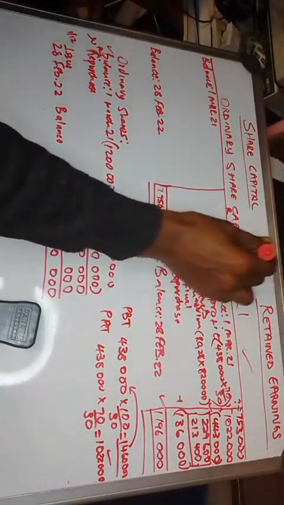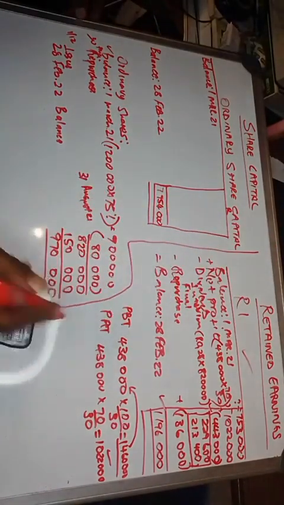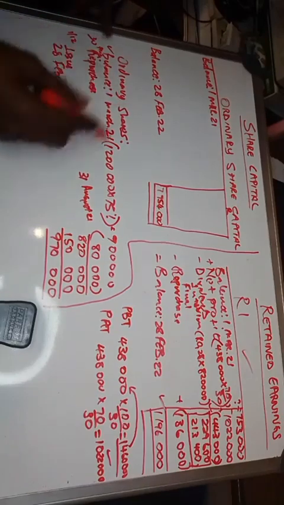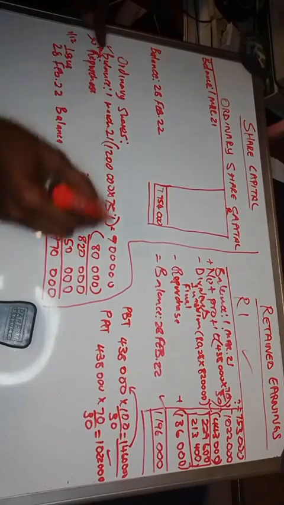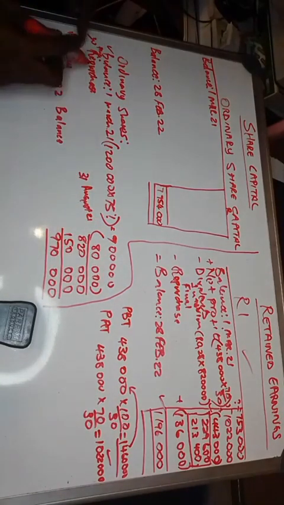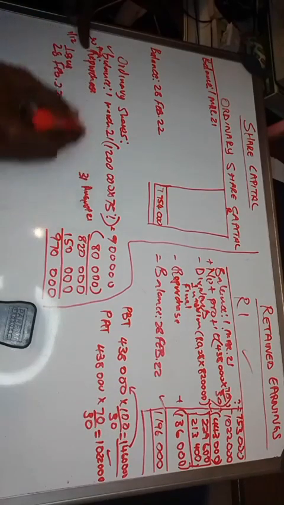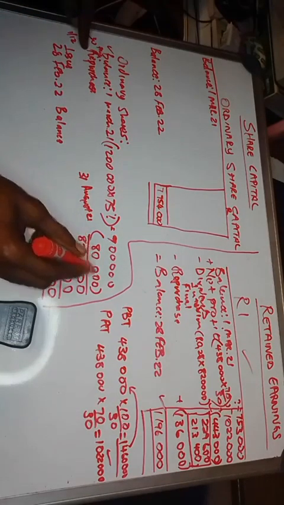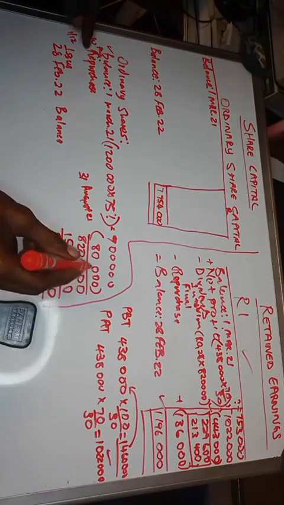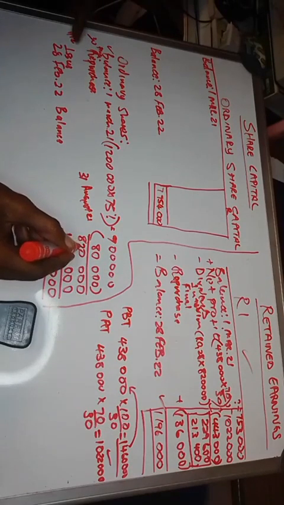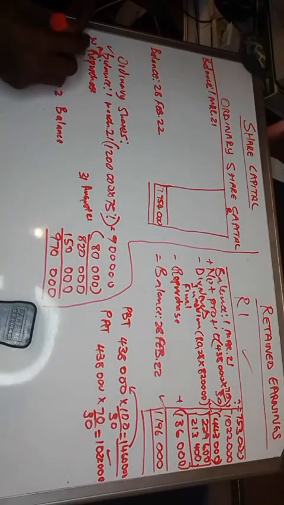Now let's continue. So this is our workings. On 1 March, we had 900,000. Then on 30 August, we repurchased 80,000. Then it means our shares reduced by 80,000. Then we were left with 820, let's say, balance.